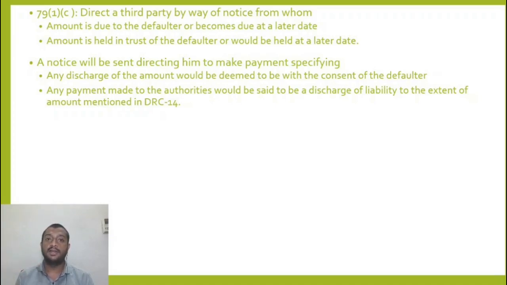And any discharge would be a discharge of his liability. His liability for, let us say, a 5 crore deposit is over. The liability to the defaulter is discharged. The bank should not worry about his consent, and should not worry about their liability. Their liability is discharged. It is with the consent of the defaulter. So that is what the notice mentions.